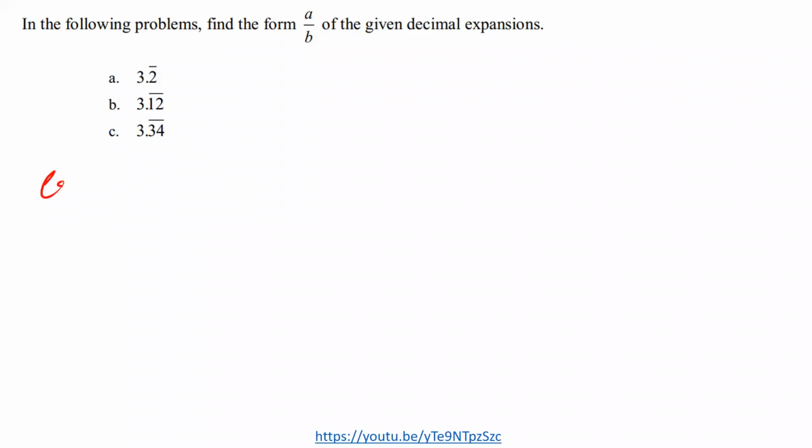The first thing you say is, let x be equal to the same number that you've been given. I'm going to start with that, 3.2 bar. From there, the next step is to move this point closer to the repeating number.